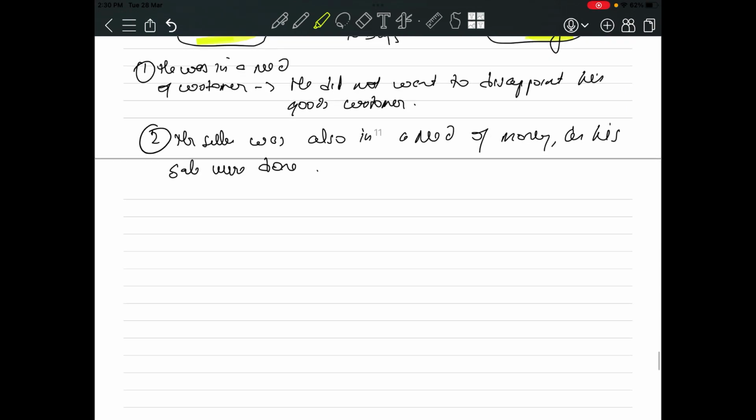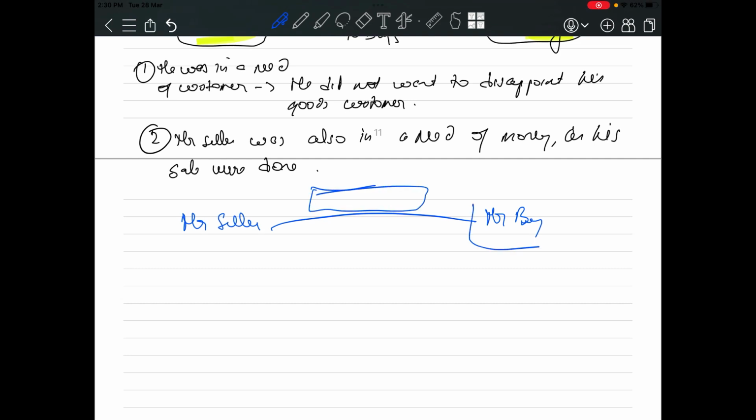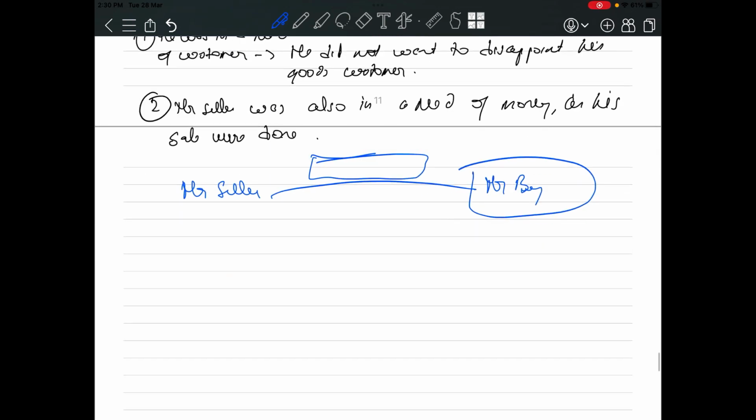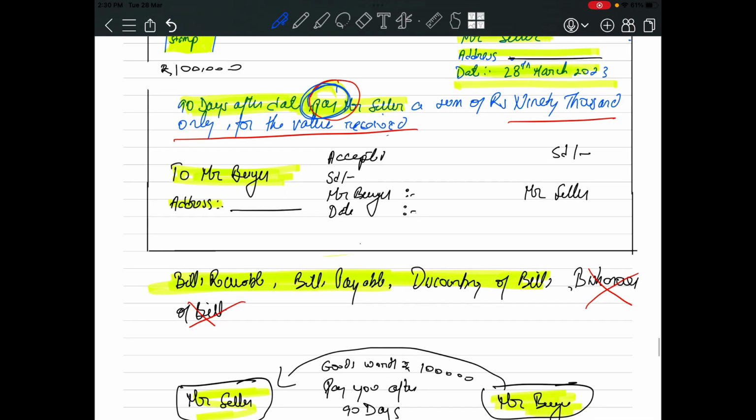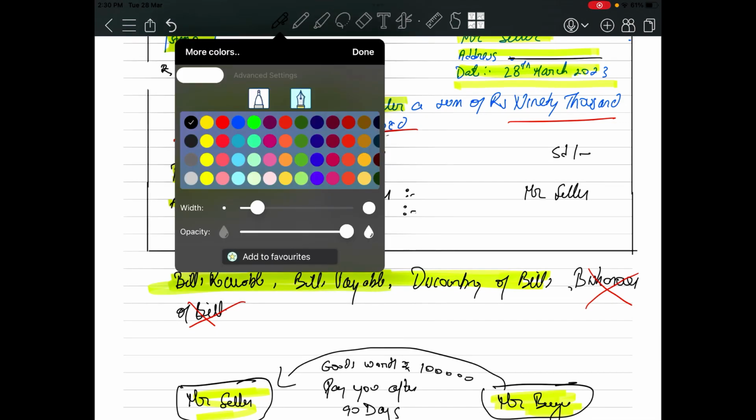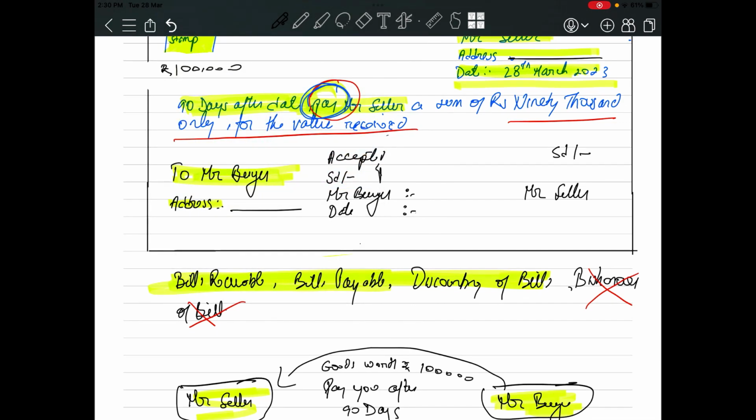Now Mr. Seller will send this bill to Mr. Buyer. This is simply a type of paper. Now what will Mr. Buyer do? Mr. Buyer has the bill. Mr. Buyer will take the bill and sign the bill.